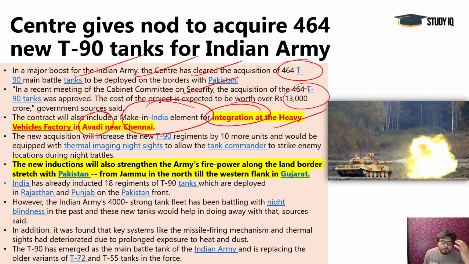Now you see, the important problem with the existing 4,000 strong tank fleet is that they cannot work in the dark, night blindness as we can call it. So these tanks are going to be fitted with thermal imaging night sights, and the tank commander would now be able to strike enemy locations during night battles. Importantly, the T90 has emerged as the main battle tank for the Indian Army, and it is replacing the variants of T72 and T55 tanks in the force. So these are important tanks, and we have heard much information regarding the Dhanush artillery guns and Howitzer M777 guns. Those are smaller versions, and these are bigger tanks.